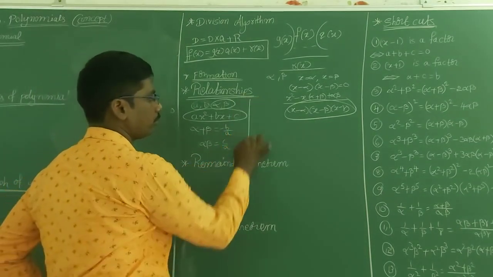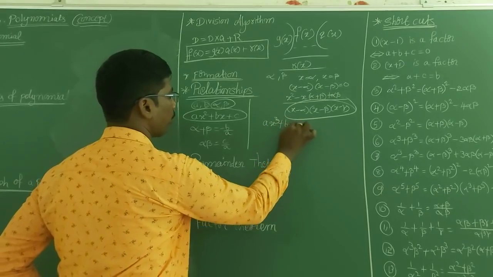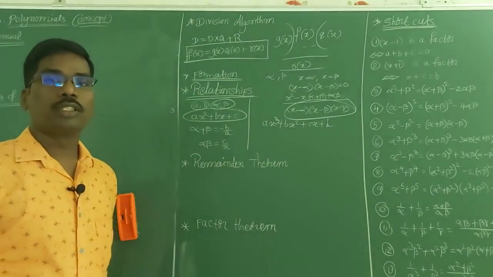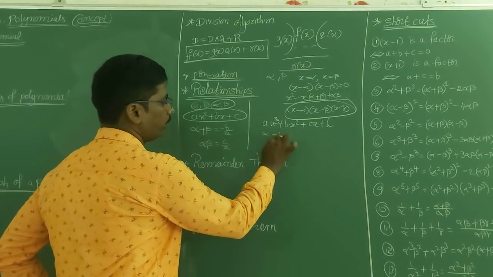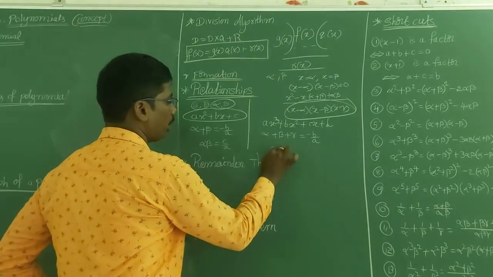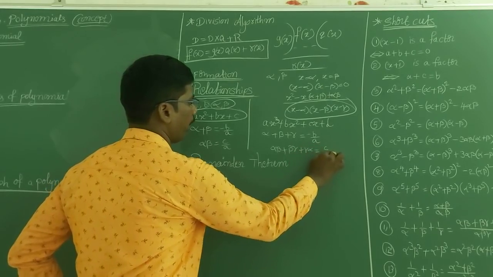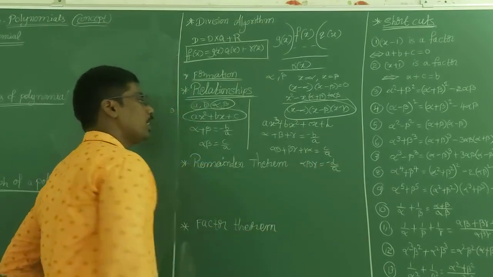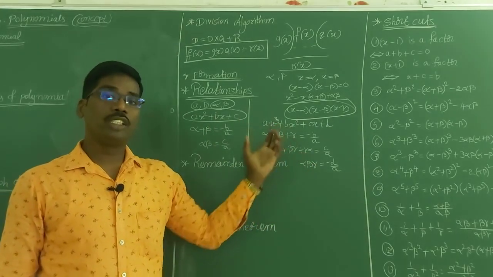Next, ax³ + bx² + cx + d is a cubic polynomial. Then the relation between coefficients and zeros: alpha + beta + gamma is equal to minus b by a. Alpha beta + beta gamma + gamma alpha is equal to c by a. Alpha into beta into gamma is equal to minus d by a. These formulas, minus b by a, c by a, and minus d by a, are very important.